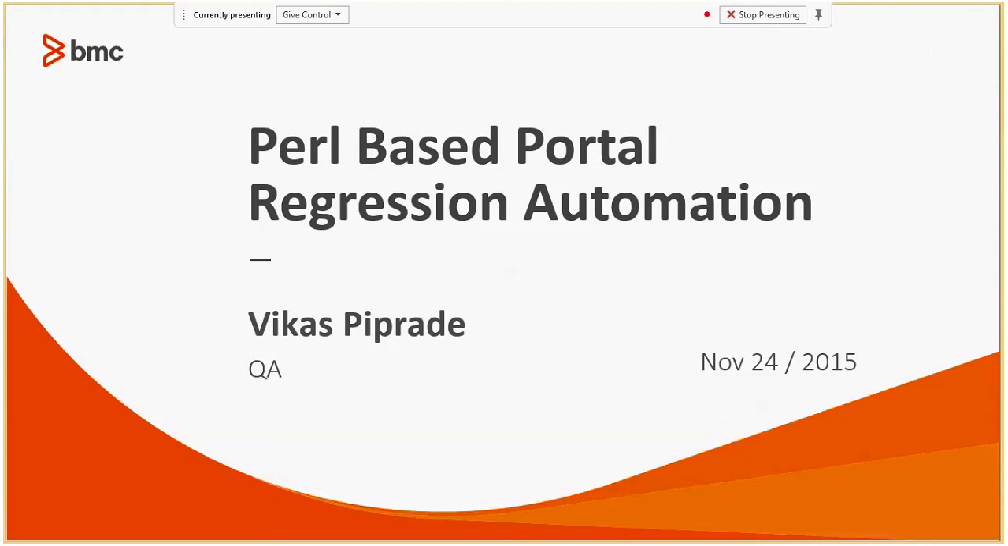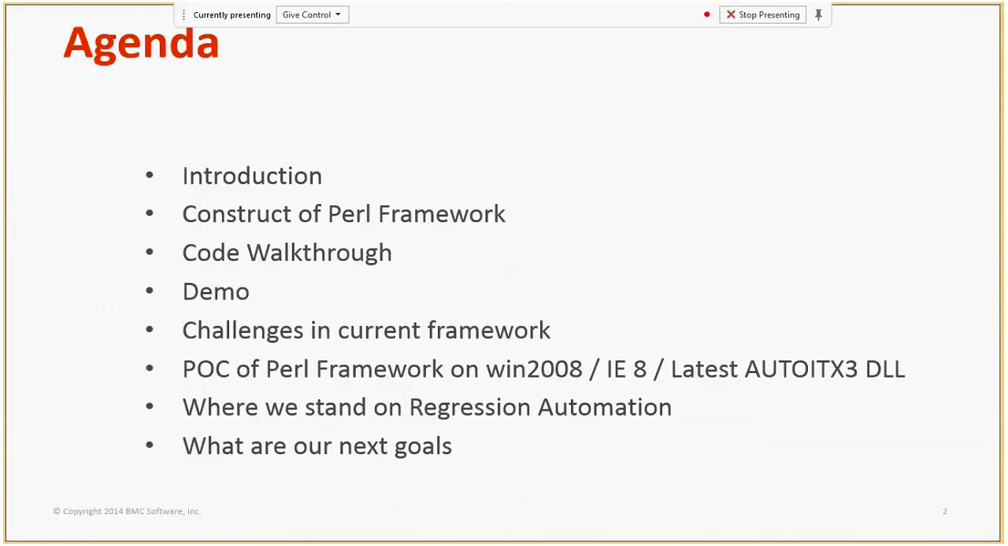Okay, let's get started on the Perl-based automation regression which we have for the portal team. The agenda for this meeting is we'll have some quick introduction. We'll see the history of this particular framework. Then we'll see what the construct, the high-level architecture of this Perl framework is. Then we'll have one example and walk through the Perl code and the flow of this automation. So we'll have a small demo. We'll see the various challenges which we face in this framework.